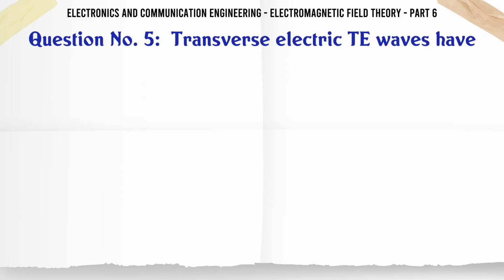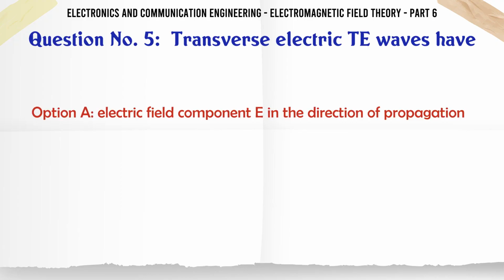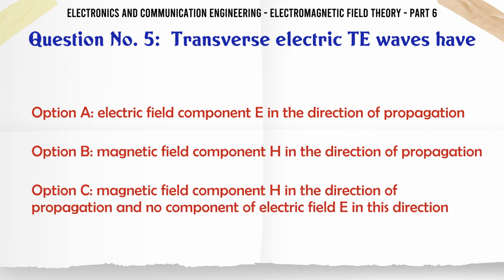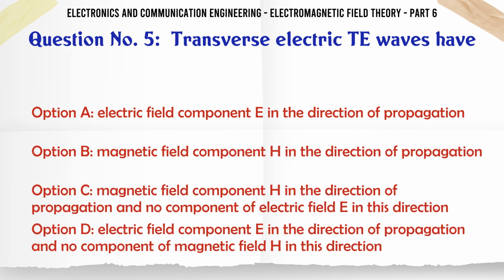Transverse electric TE waves have A. Electric field component E in the direction of propagation. B. Magnetic field component H in the direction of propagation. C. Magnetic field component H in the direction of propagation and no component of electric field E in this direction.